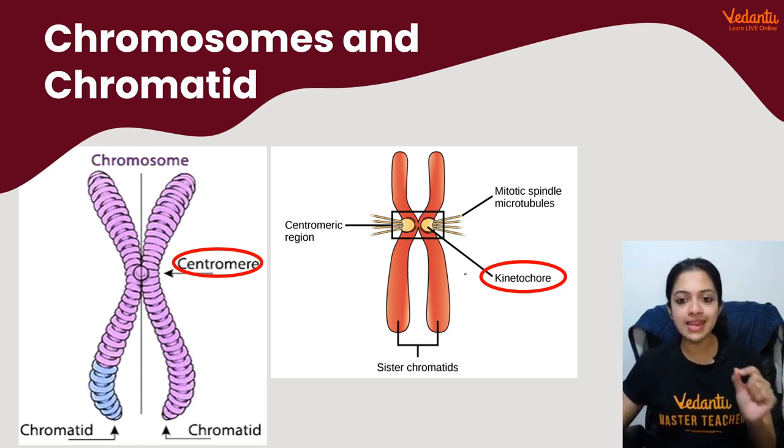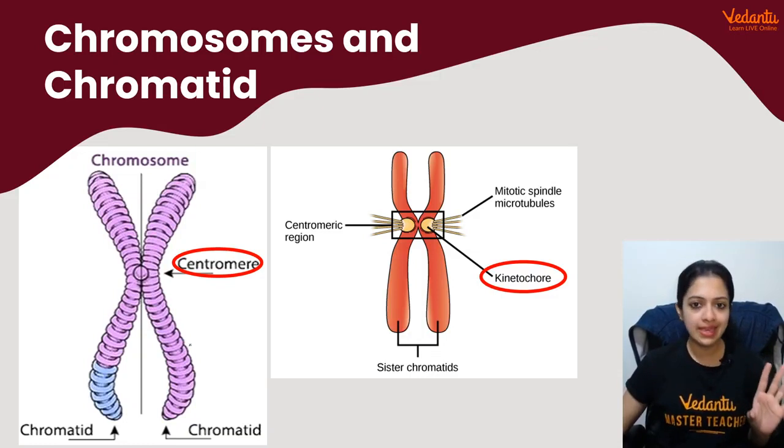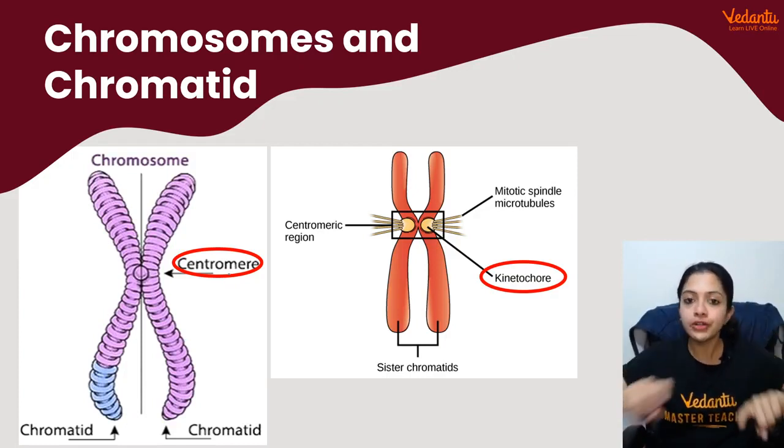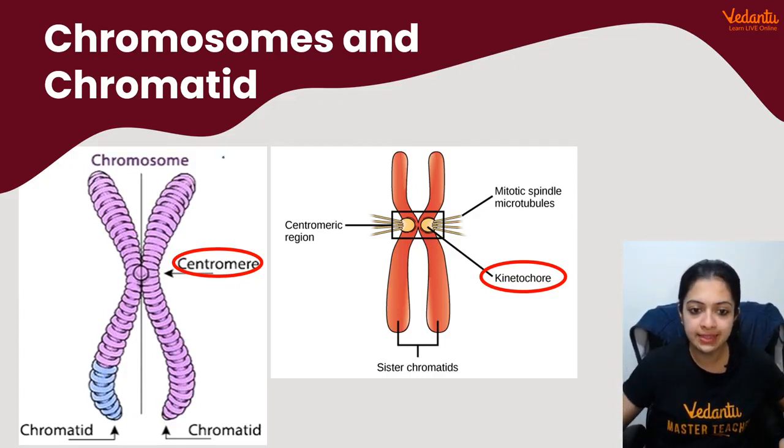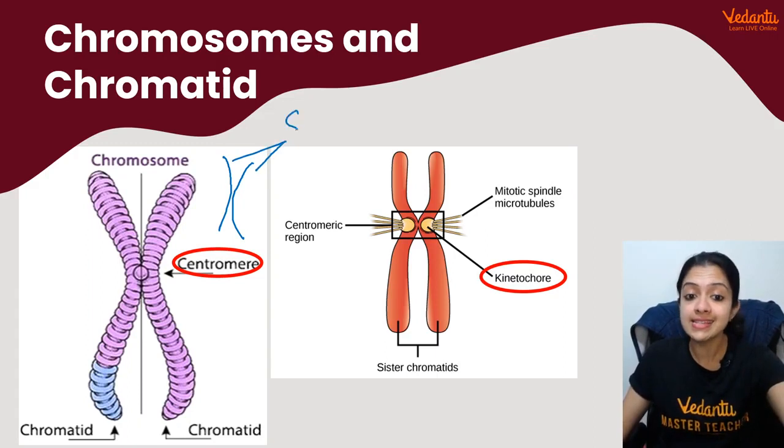Okay, now chromosomes and chromatid, these are two other terms that possibly you might get confused about. As I told you, at the time of cell division, this is how you would see a chromosome, this X-shaped structure. This X-shaped structure, as you can see, is made up of two identical parts like this. This is one part and this is another part, right? You know what they are? We call each of them chromatids, sister chromatids, right?